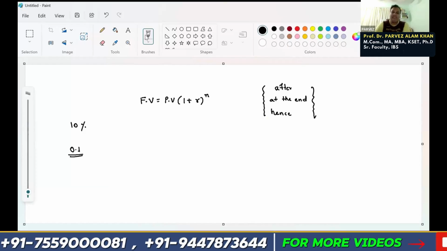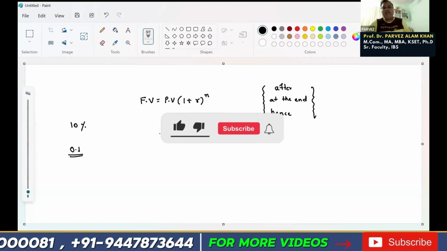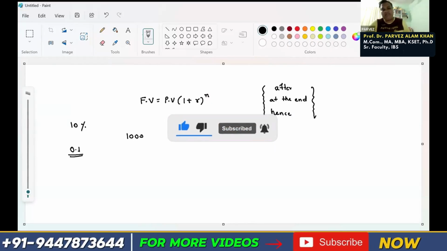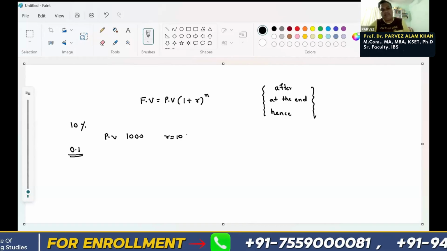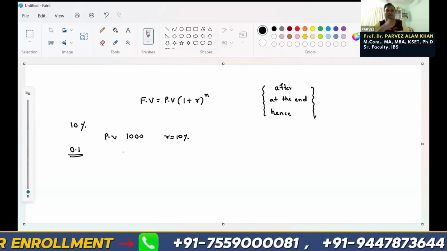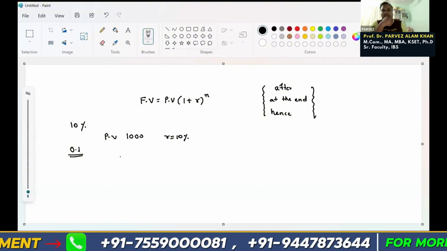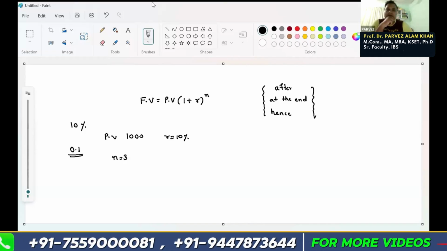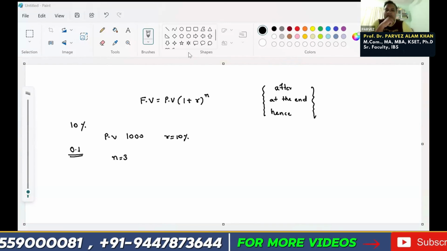So you have to look in the question at what the present value is, what the rate is, and what the number of years is. Take for example, suppose I say we have invested 1,000 rupees, or the present value is 1,000 rupees, rate is 10%. Can you find out the future value, or the amount at the end of 3 years? N is 3. So obviously I'm asking to calculate the future value, right?